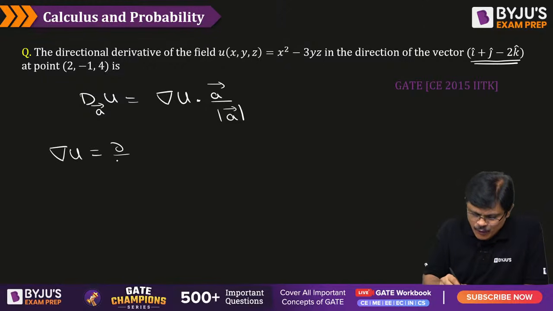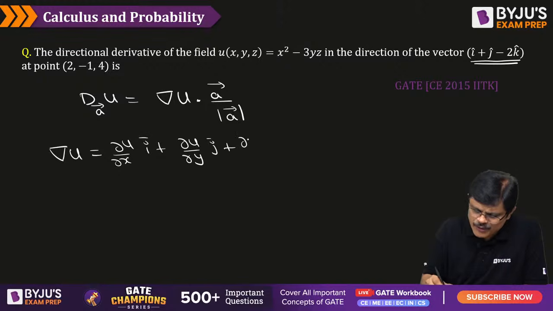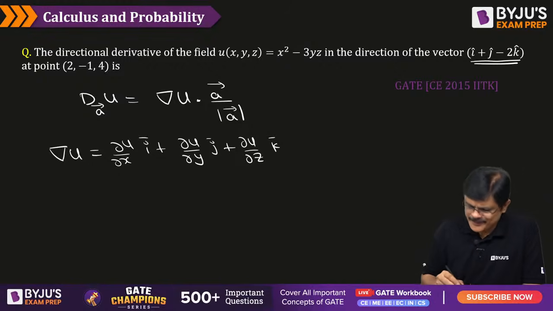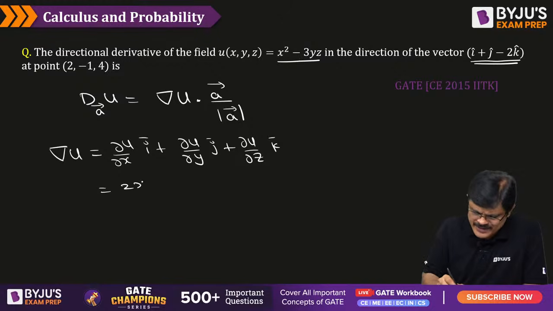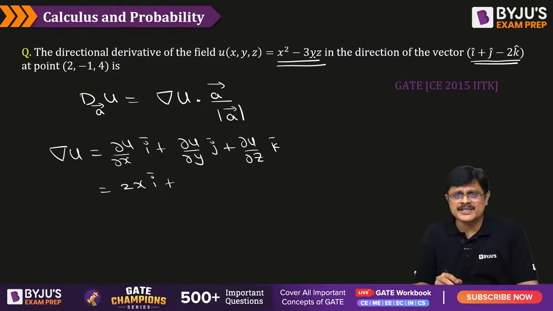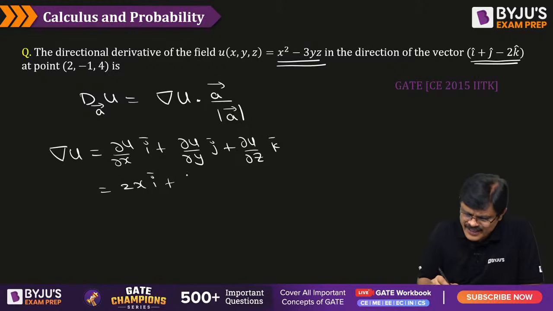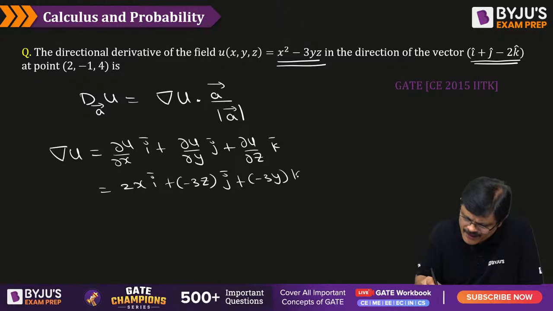Del u is nothing but dou u by dou x I bar plus dou u by dou y j bar plus dou u by dou z k bar, my dear friends. Hope you understand. Now what is the partial derivative of this with respect to x, my dear friends, which is simply 2x I bar. The partial derivative of this entire function with respect to y, the x derivative is 0, that is minus 3 z j bar, and the partial derivative with respect to z is minus 3y k bar.